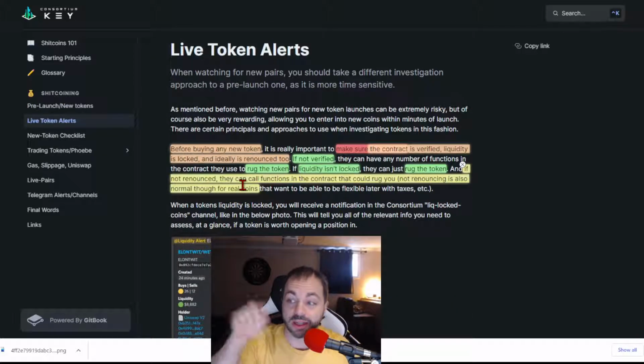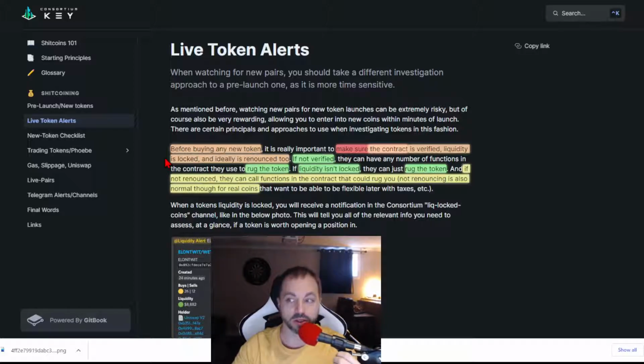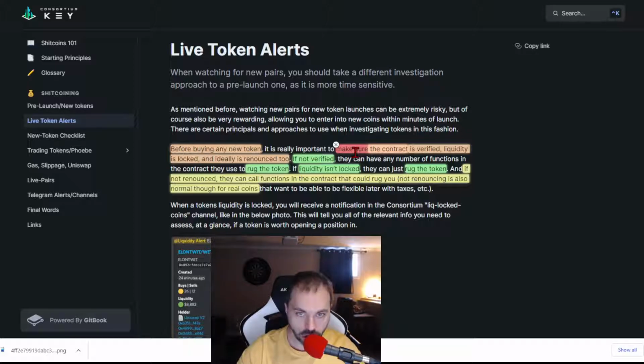But there's one thing here that I want to make sure that we all are aware of. When a new token, a new meme coin launches, they have alerts. But before buying any new token, make sure that the contract is verified, liquidity is locked, and ideally ownership is renounced. So if it's not verified, they can rug the token. If the liquidity isn't locked, they'll rug the token.